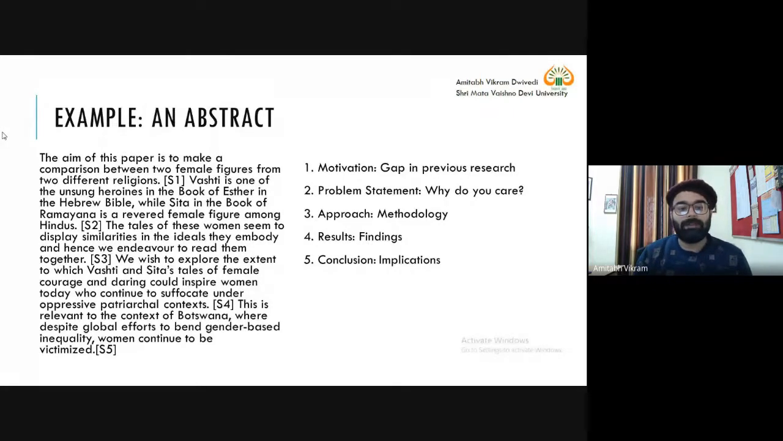Now let's read sentence 4. We wish to explore the extent to which Vashti and Sita's tales of female courage and daring could inspire women today who continue to suffocate under oppressive patriarchal context. Now this is a problem. Why do you care? I care because I know that women continue to suffocate under oppressive patriarchal context.